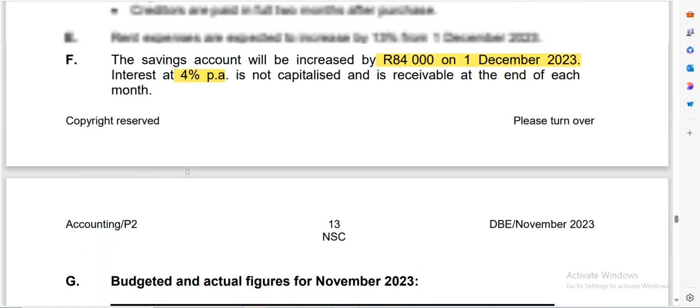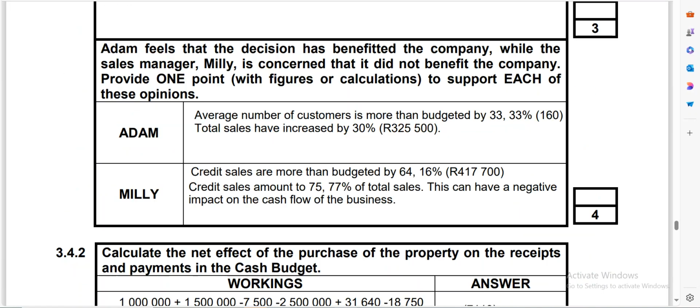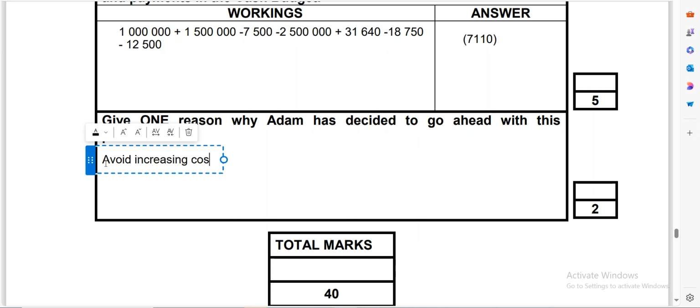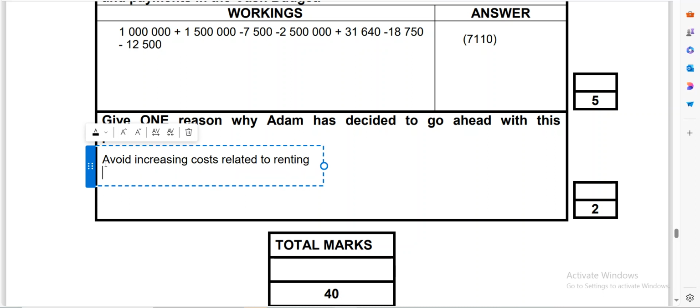Okay, so you can give any reason that is related to this. So we can say to avoid increasing costs related to renting. And then the other one, it could be that maybe he wants to increase the property portfolio of the business.